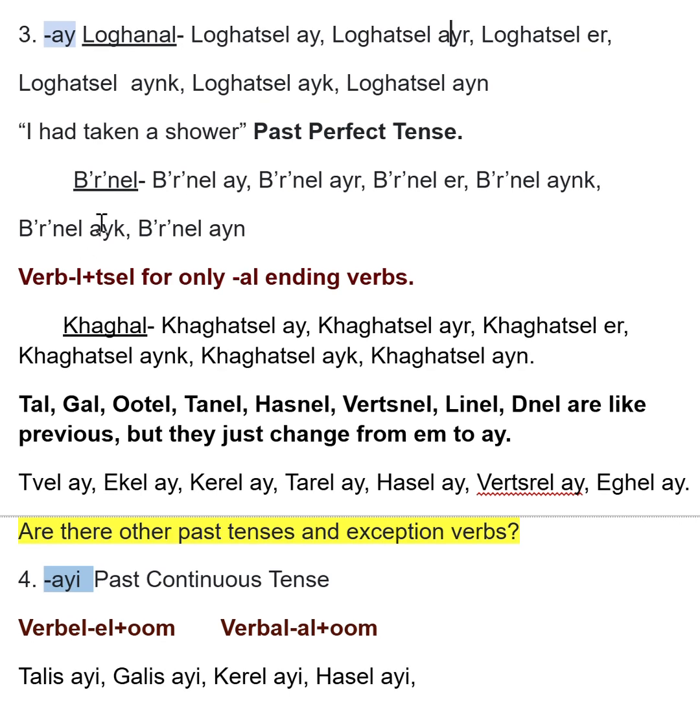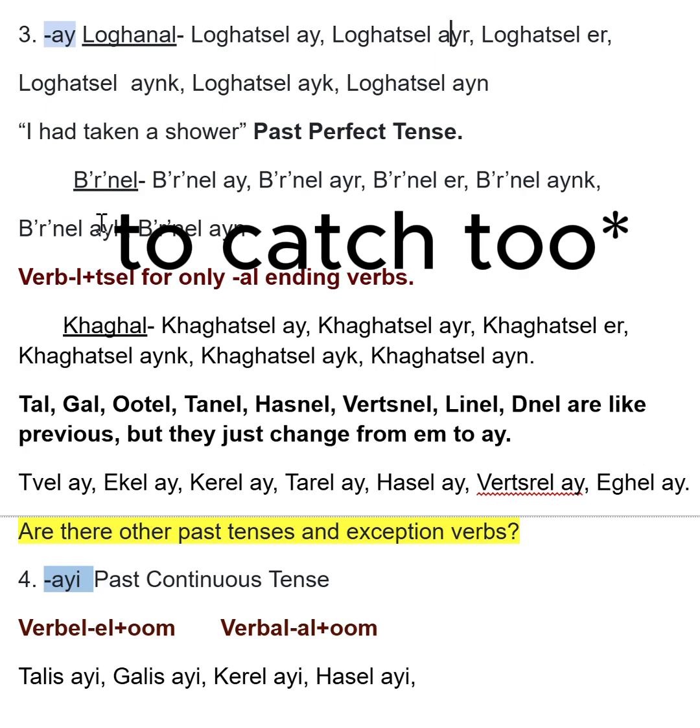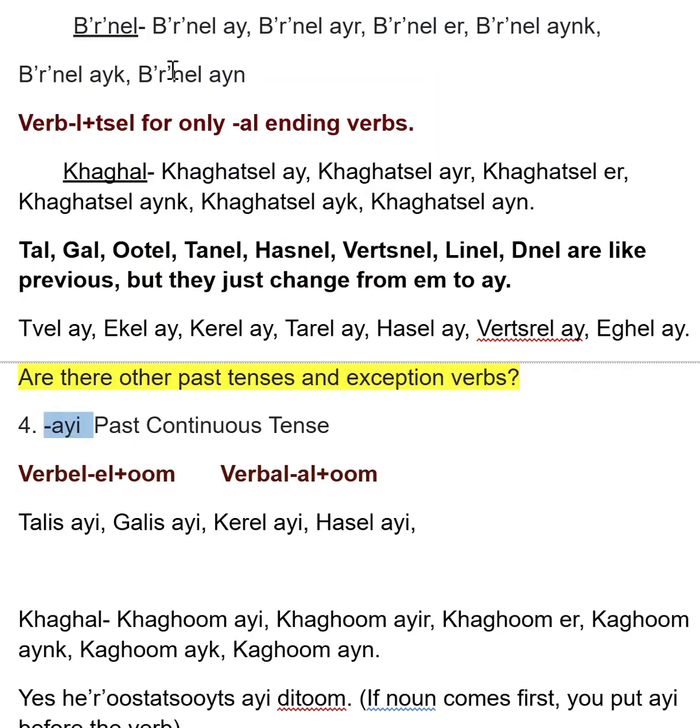So let's move on with bernel. Like I said, bernel is to hold. Yes, bernel e. Tu bernel eir. Na bernel er. Մենք բռնել ենք, դուք բռնել եք, նրանք բռնել են. They had held, I had held, you had held, they had held, etc.